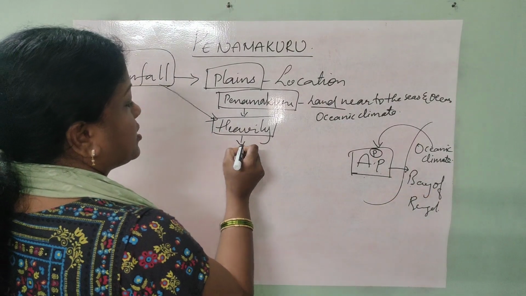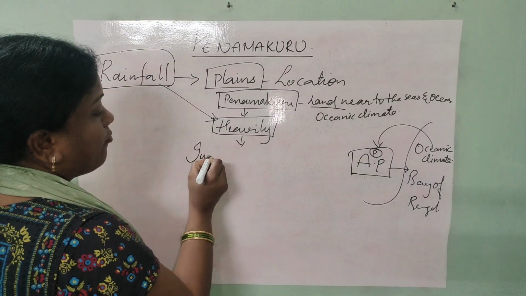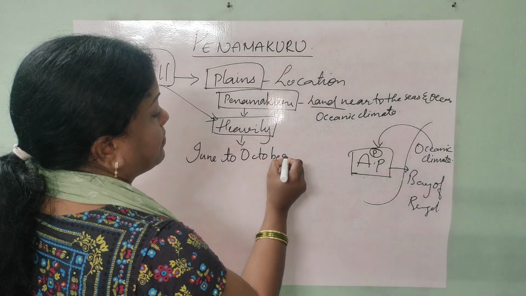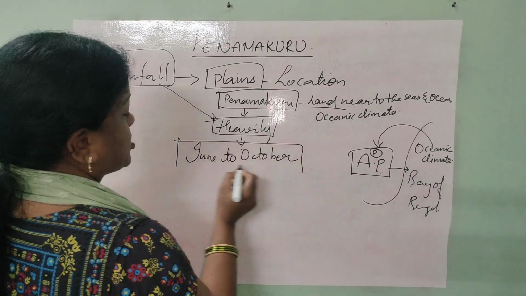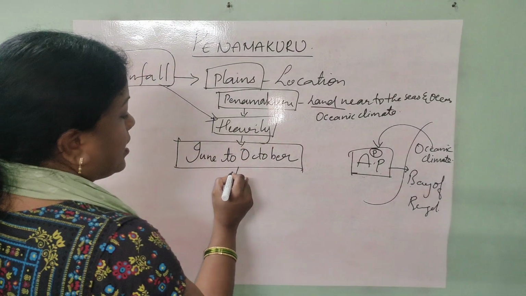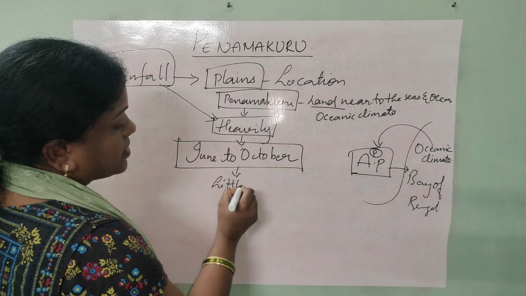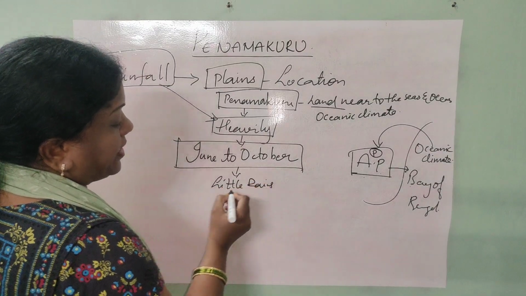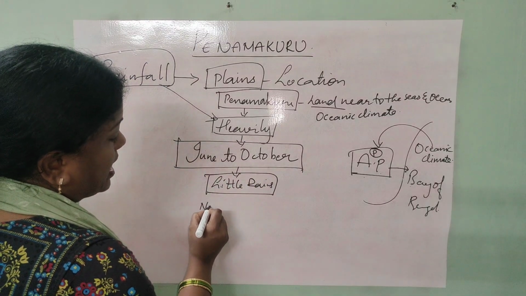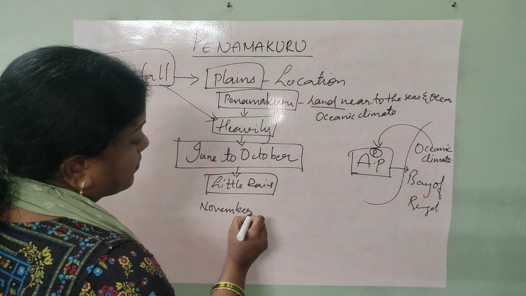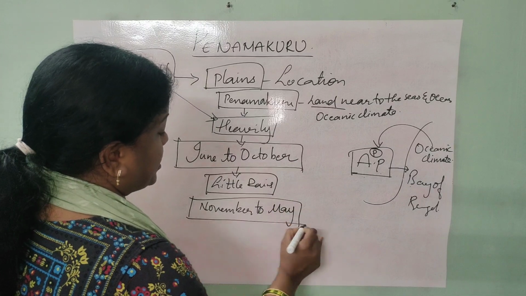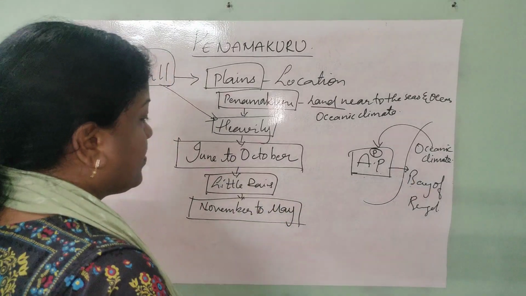Such heavy rainfalls are distributed from the month of June to October. We can take it, children, so heavy rainfall distributions are June to October. Again, little rains are expected during which period? Definitely it will be from November to May. See, the explanation is very clear, children.